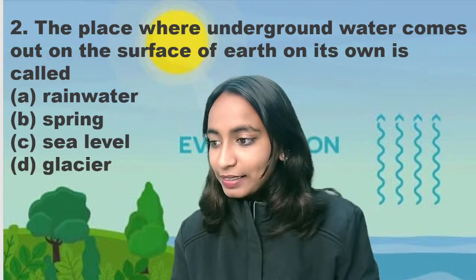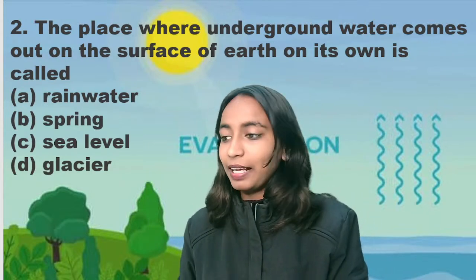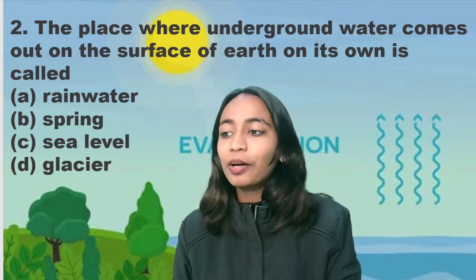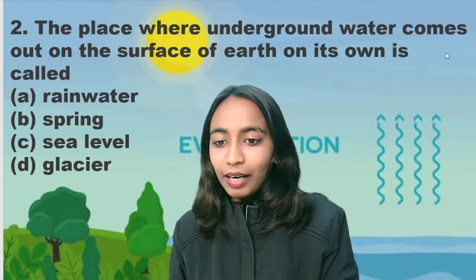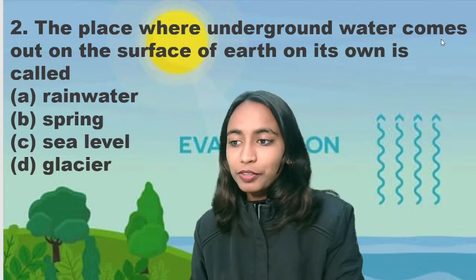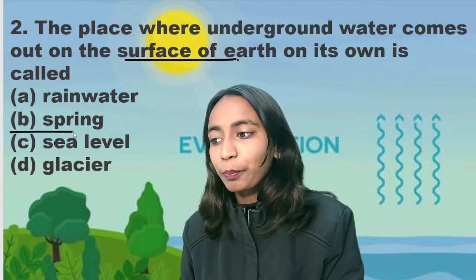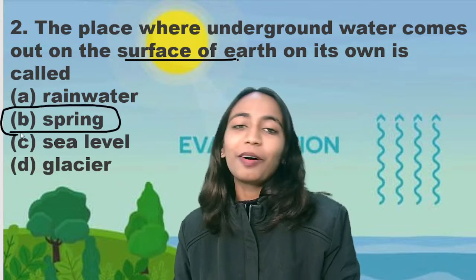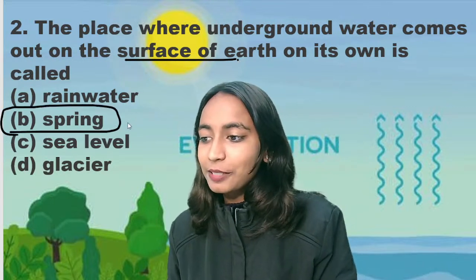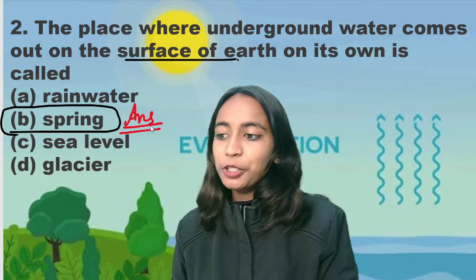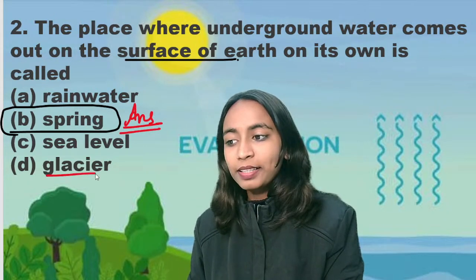Next, everyone is answering C. Okay, different answers everyone is providing. Let's have a look. The place where underground water comes out of the surface on its own, what do we call it? We call it a spring. So the right answer is option B, spring.